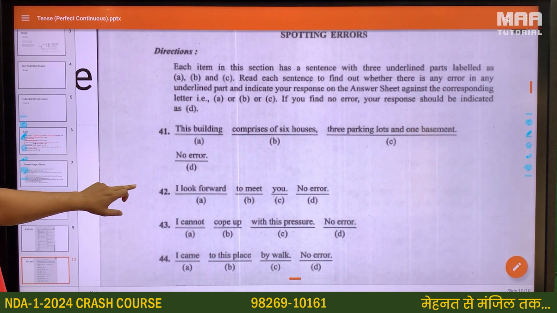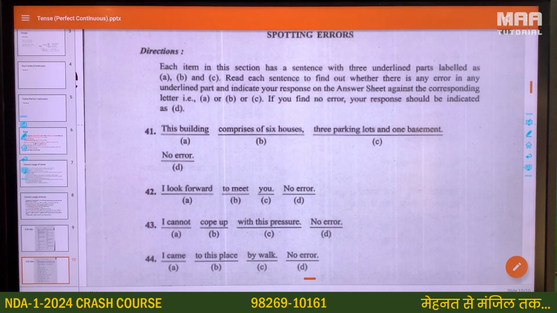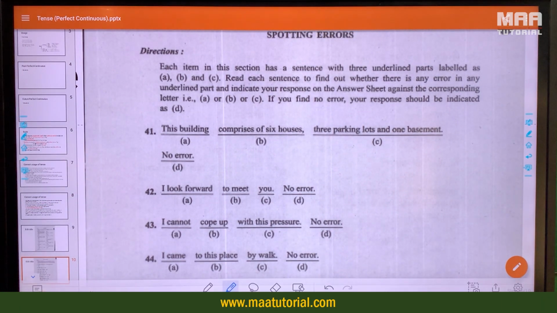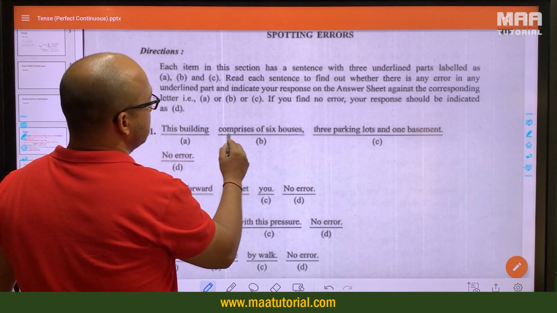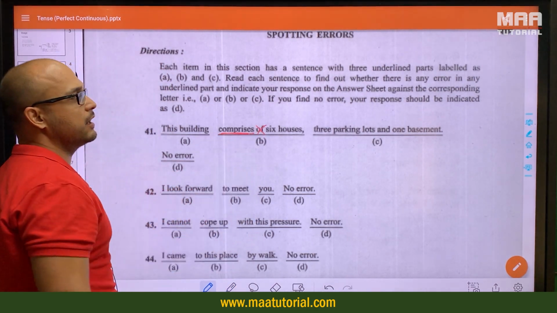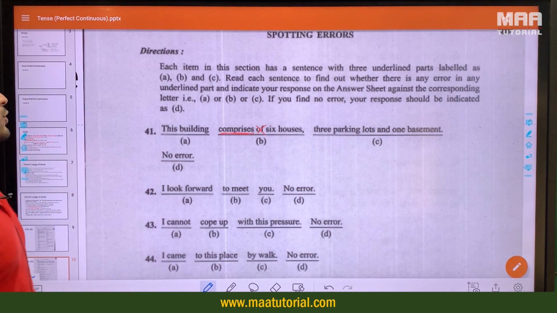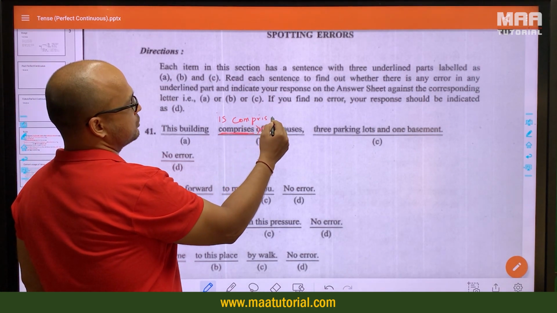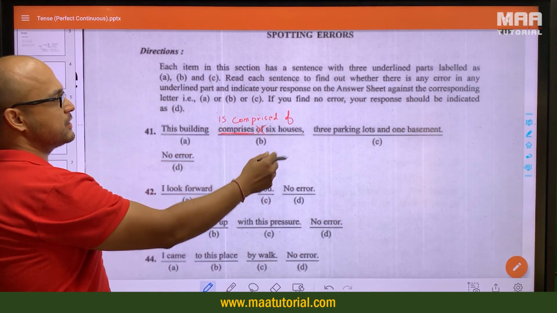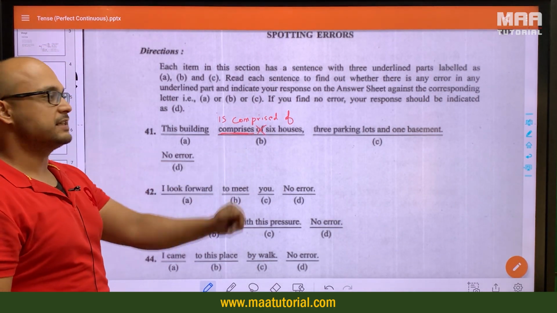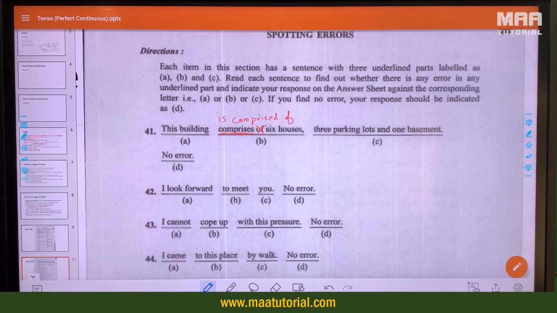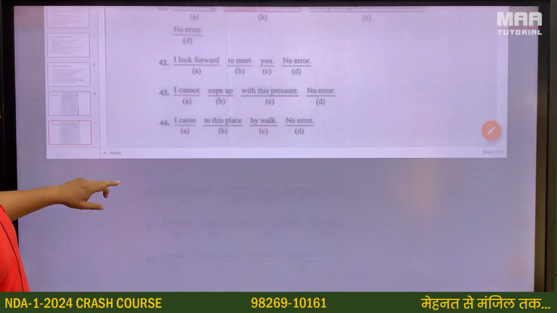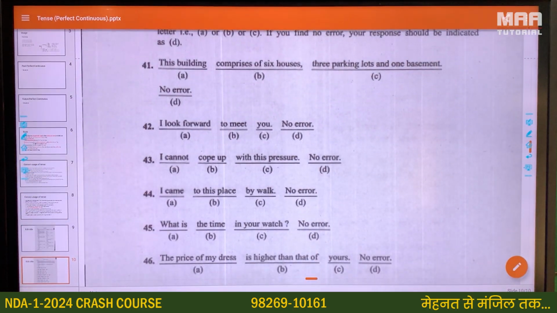Alright, now spotting errors. This building comprises of 6 houses, 3 parking lots and 1 basement. So comprises is a transitive verb and does not take a preposition after it. So either this building comprises 6 houses or is comprised of. Is comprised of, ये passive बन गया. The building is comprised of 6 houses. So B is the correct option here because that is where the error lies.